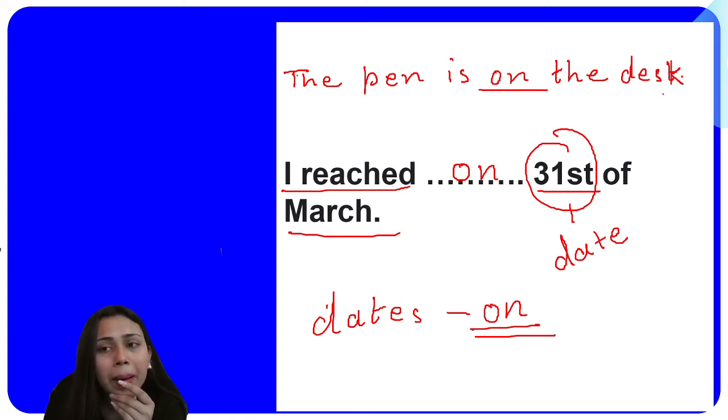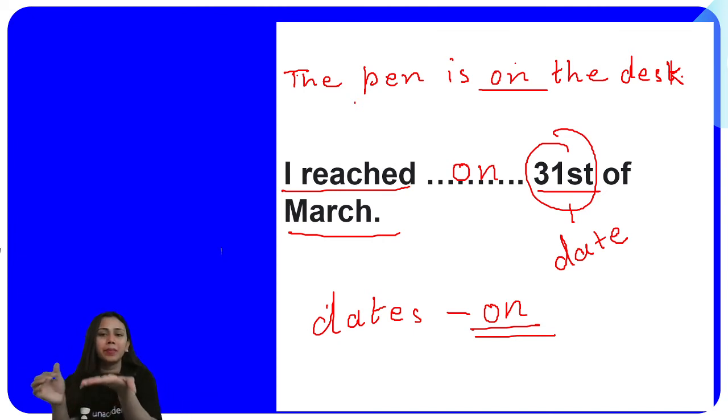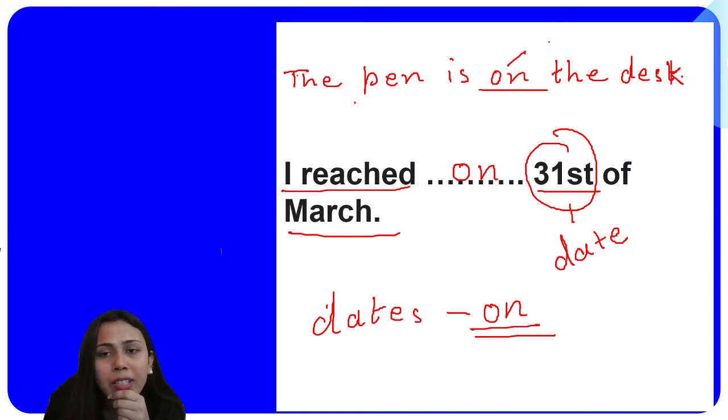Why? Because here in the first one I'm talking about the surface. That pen is kept on the surface of the desk, right? So for that matter we have to use "on". If something is kept on the surface of something, for example, this pen is touching the surface of my hand. It means the pen is on my hand, right? And it is also telling you about the location of the pen, right? So in that case, "on" is telling you about the location.